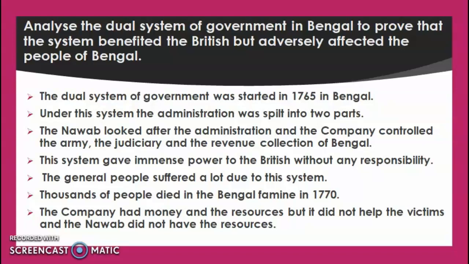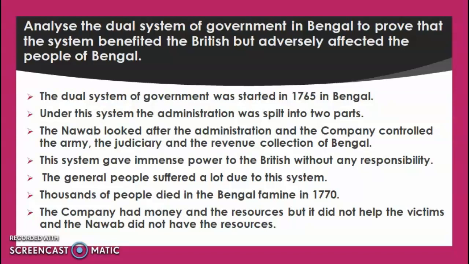And the Nawab was responsible for day-to-day administration, but he had no resources, due to which the general people had to suffer because no one was there to take care of them. The Nawab wished to take care, but he had no resources, and the company had the resources, but was least bothered about it.